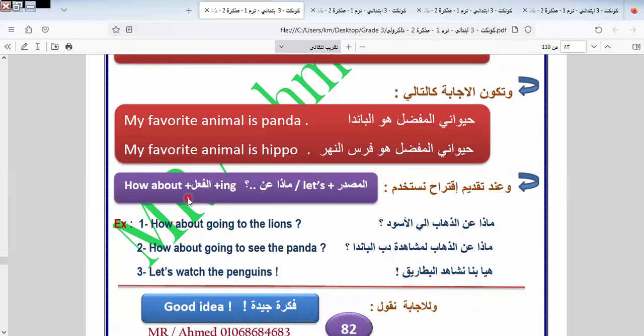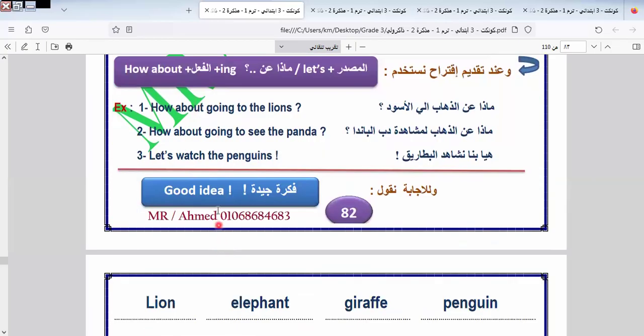Here, how about must be followed by the gerund, like this. How about going? How about playing? How about reading? All these mean that how about must be followed by the gerund, like in this sentence.